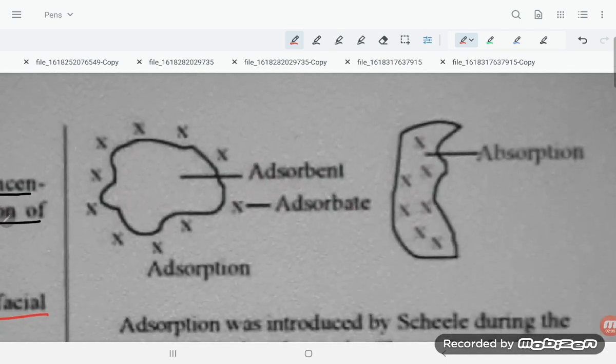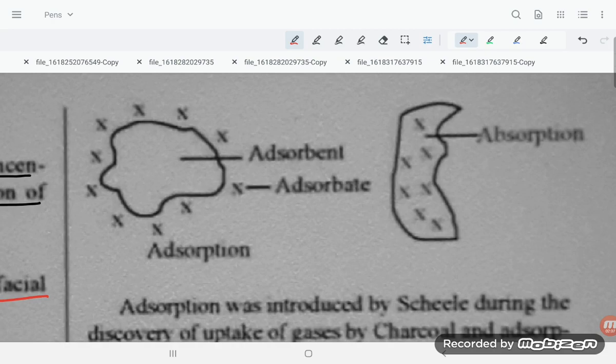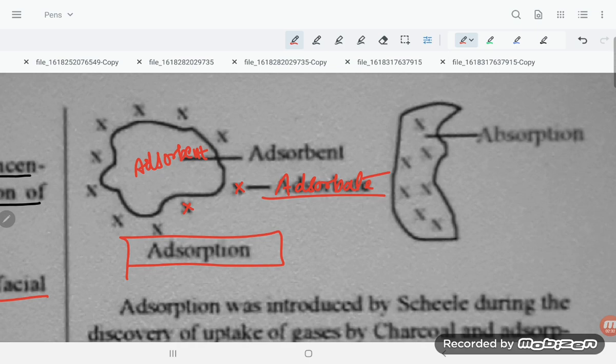Now, the surface that is there is known as the adsorbent, and the particle which is getting adsorbed is known as the adsorbate. If the particle is only on the surface, that is adsorption. If the particle goes into the bulk, that is known as absorption.